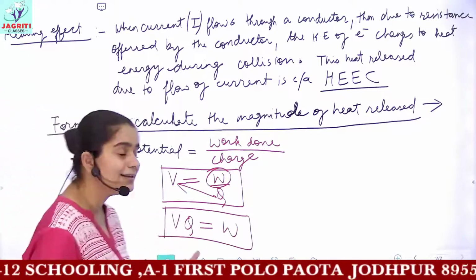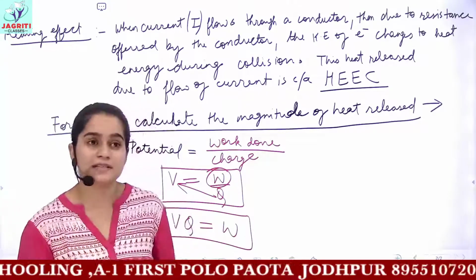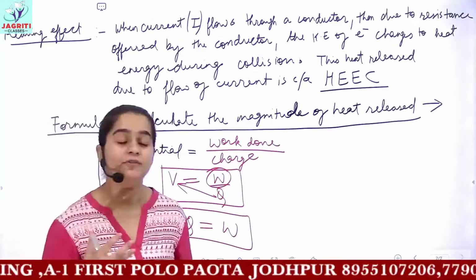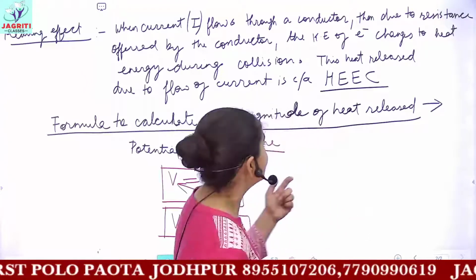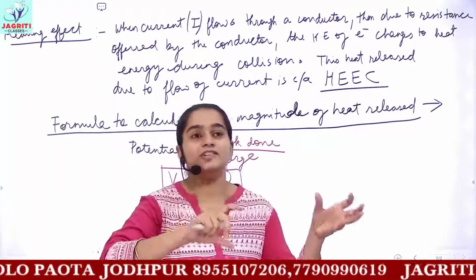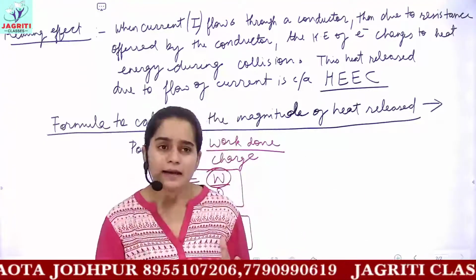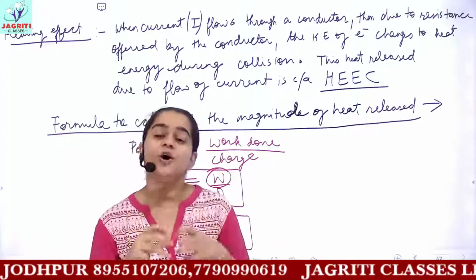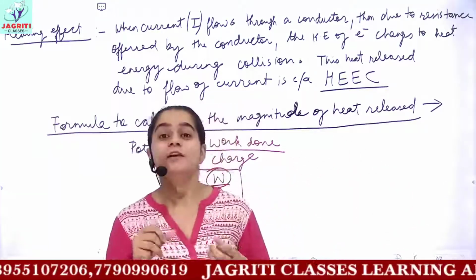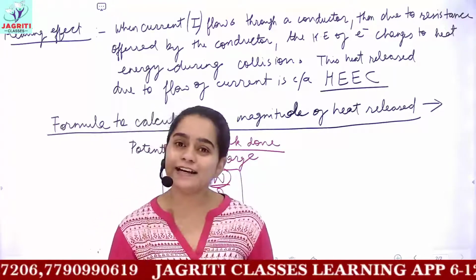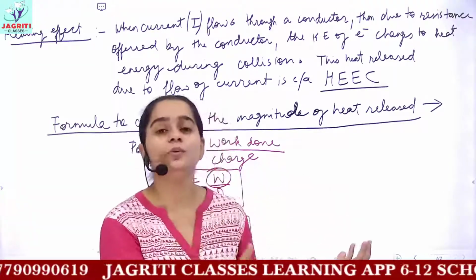You have read in your junior classes, whenever you read work and energy in your science textbooks, that work and energy are two related terms. Related means the same amount of energy the object has is the same amount of work it can perform. If the object has lower energy, then it will do very less work.